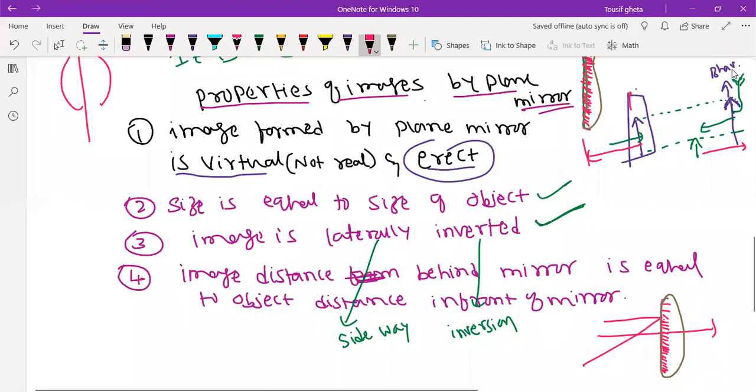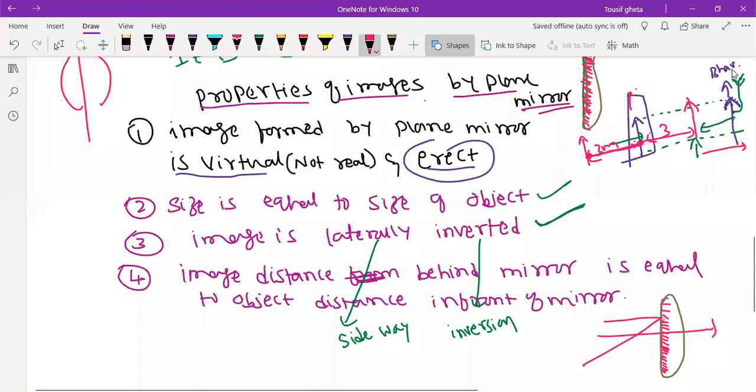The image is behind the mirror, but behind the mirror nothing is there. So the image distance behind the mirror is equal to the distance of the object in front of the mirror. Whatever the distance is, 3 meters here, the same 3 meters it feels.